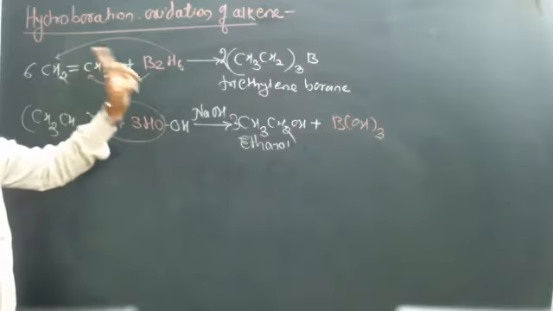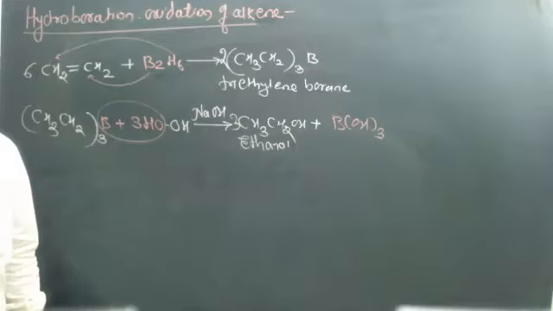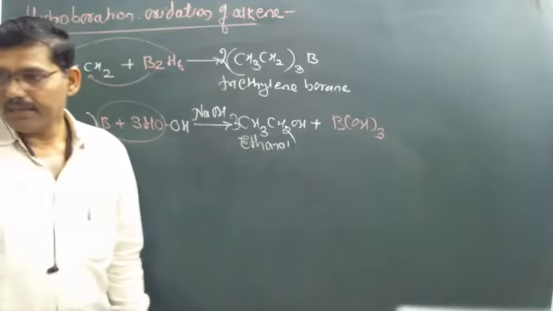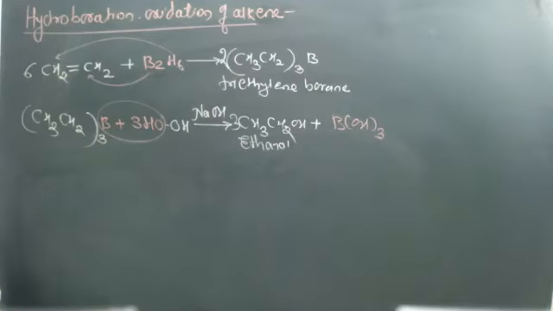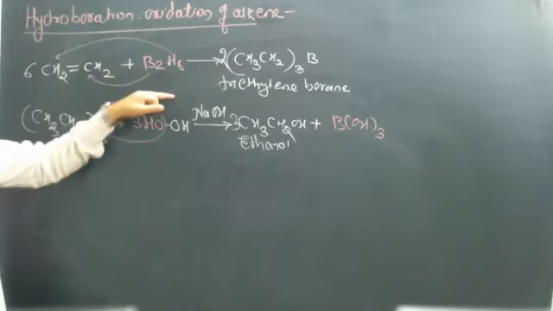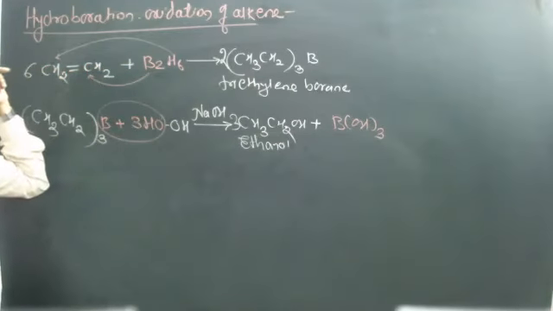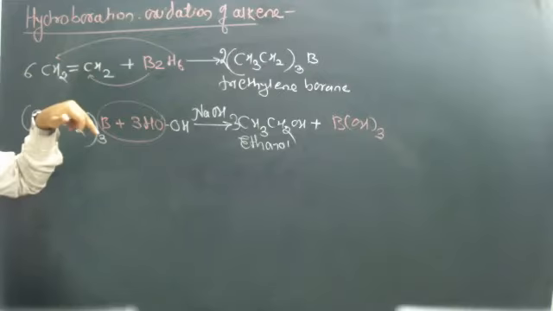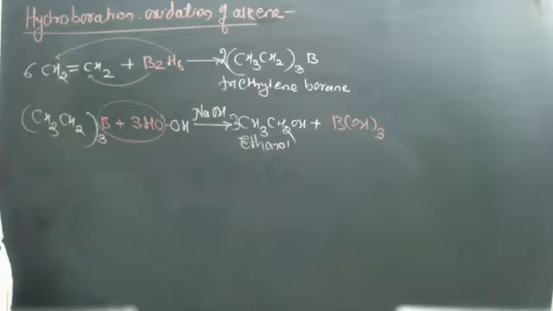That is, boron is attached to the carbon atom which has fewer substituents. Boron is attached to the carbon atom which carries fewer alkyl substituents, that is, the carbon atom which carries more hydrogen atoms, according to the anti-Markovnikov's rule.